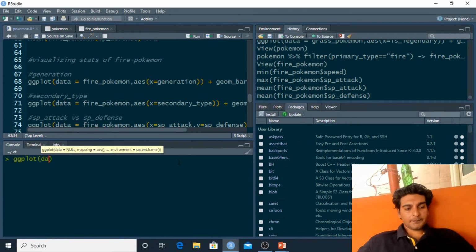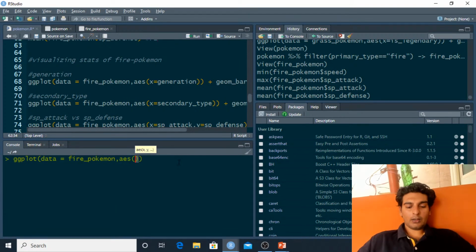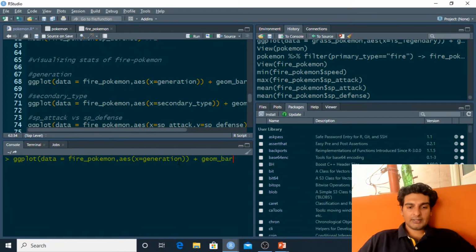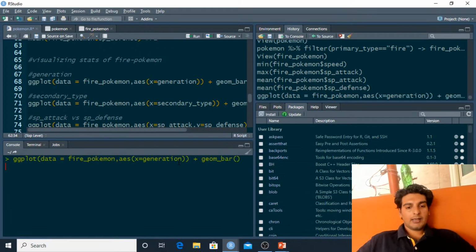So ggplot, this time onto the data layer, instead of mapping the grass type Pokemon, I'll be mapping the fire Pokemon over here, and on the aesthetic layer, I'll be mapping the generation column onto the x aesthetic. And finally, I'd have to make a bar plot, and to make this bar plot, I'll be using geom bar.